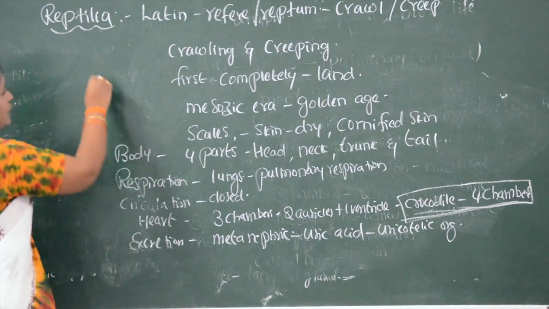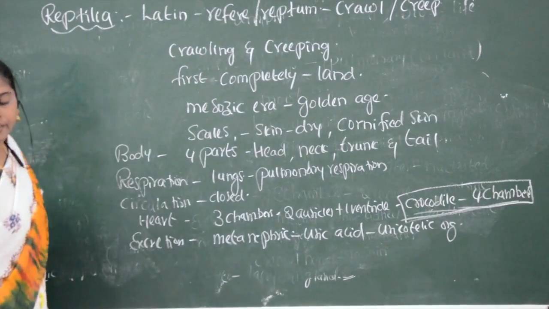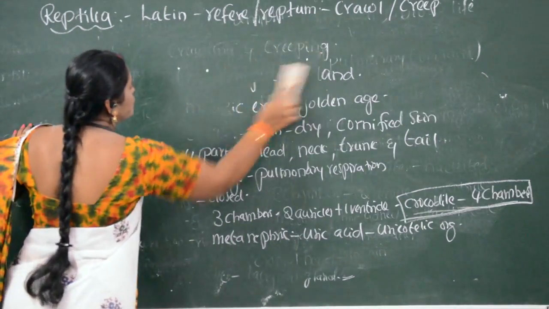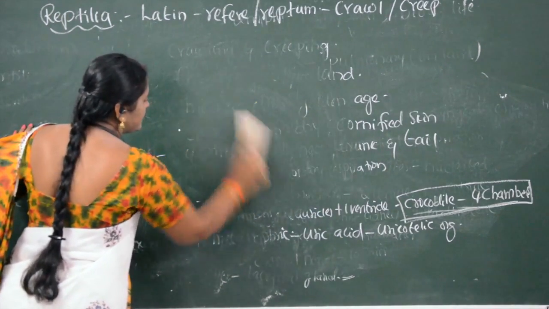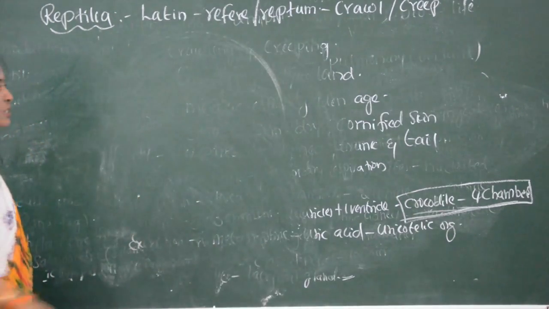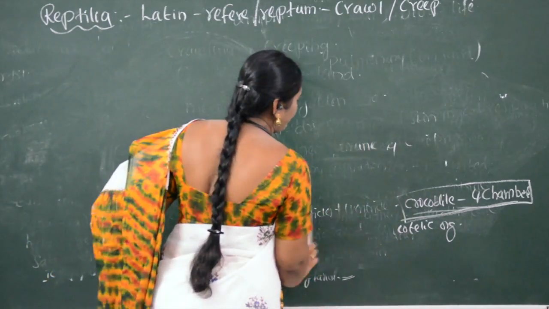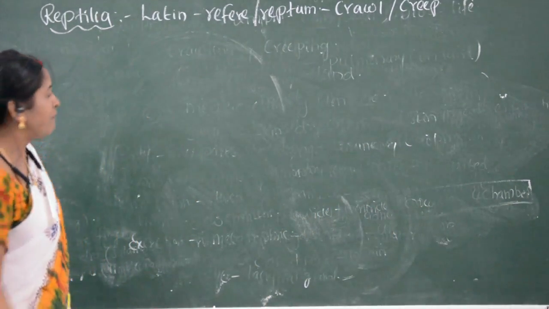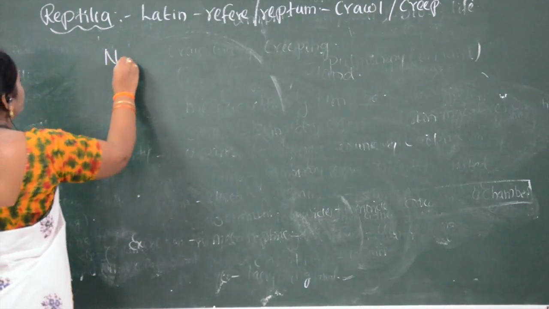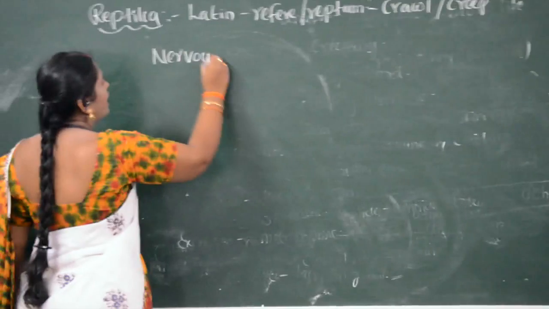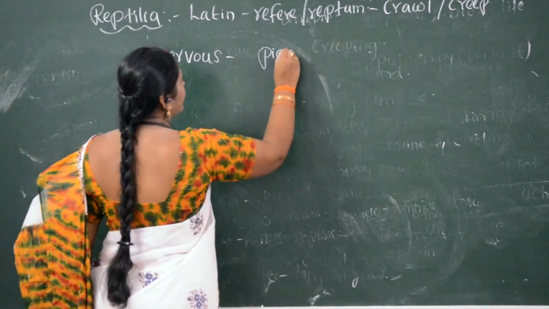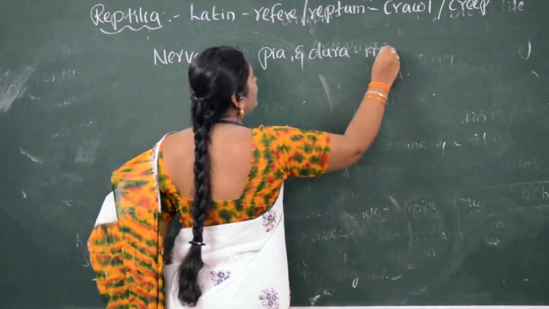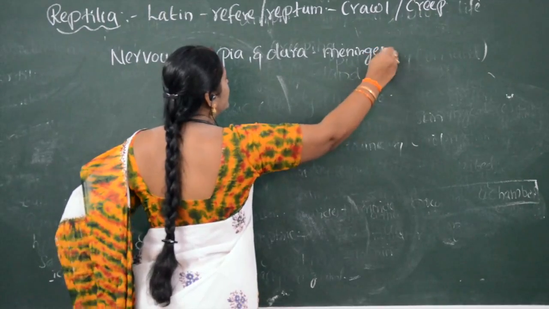The nervous system of these organisms is better developed than in amphibians. The main part of the nervous system is the brain. The brain consists of the same parts as in amphibians, covered by the meninges, pia mater and dura mater.